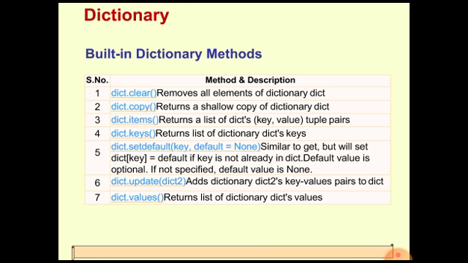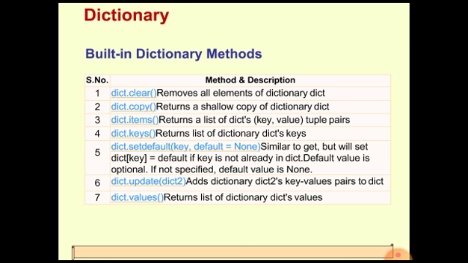Now dict.setdefault. This setdefault method is very similar to get. Like the get method is used to retrieve a key's value from a dictionary, here also we can use it to retrieve or access the value of a key. But what will happen if that key is not present in the dictionary? Then it is also used for setting that key's value to some default value.